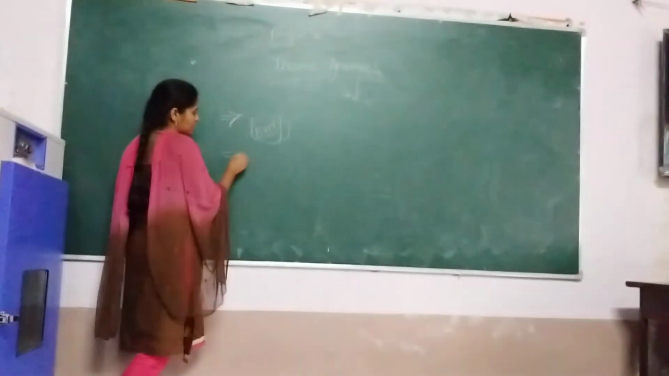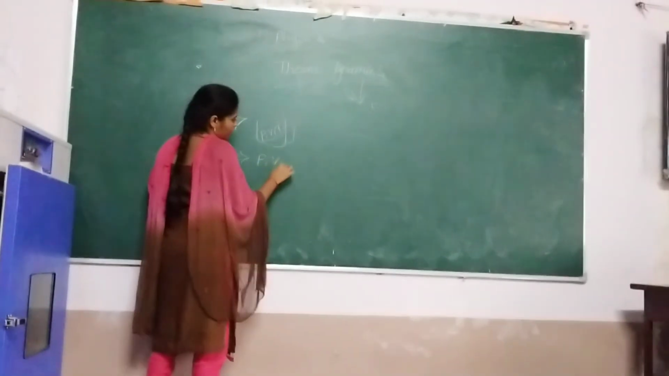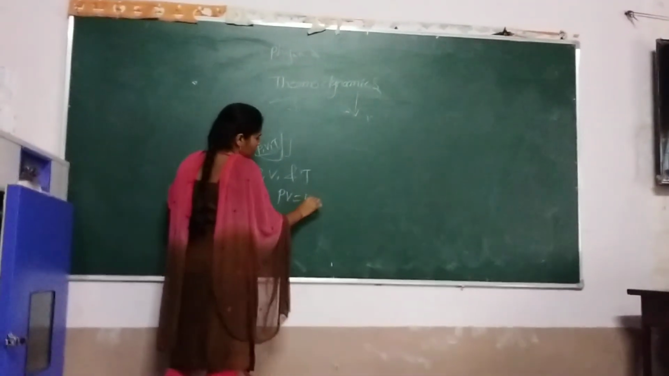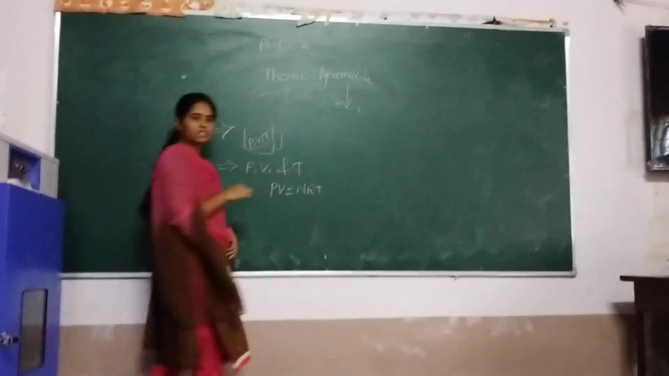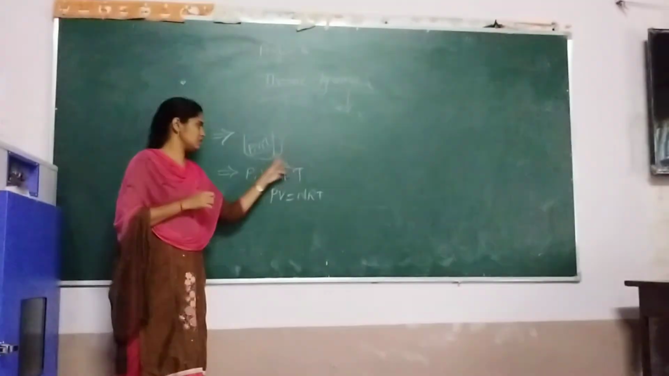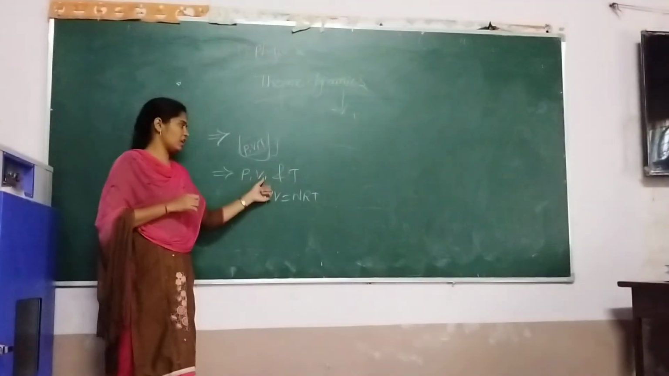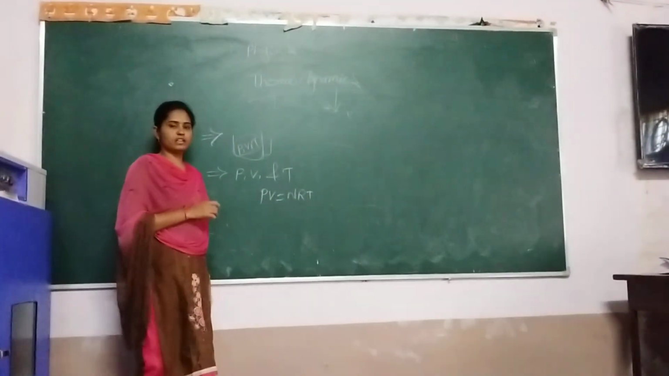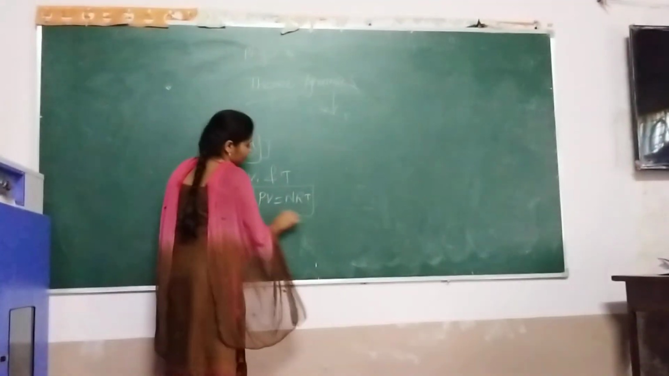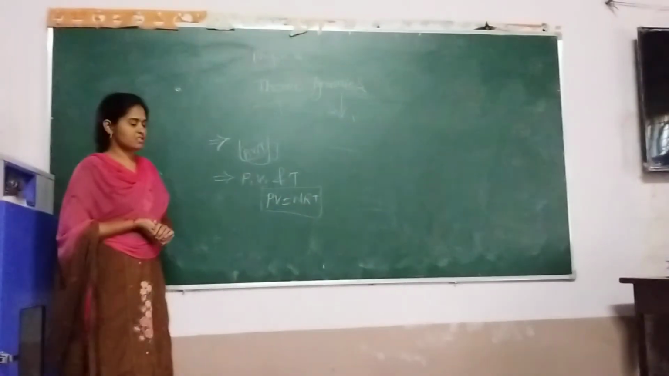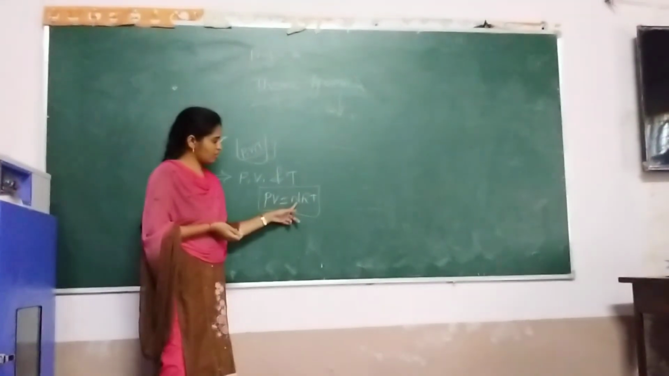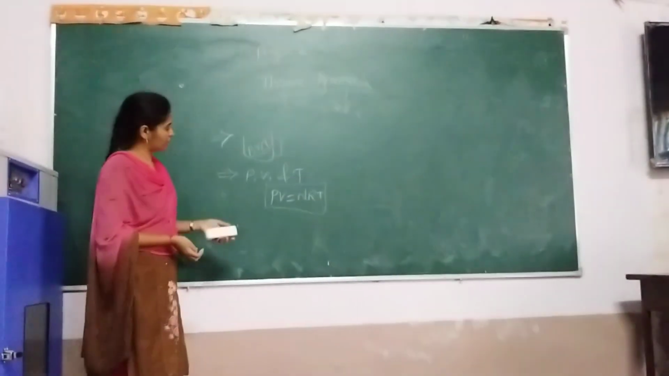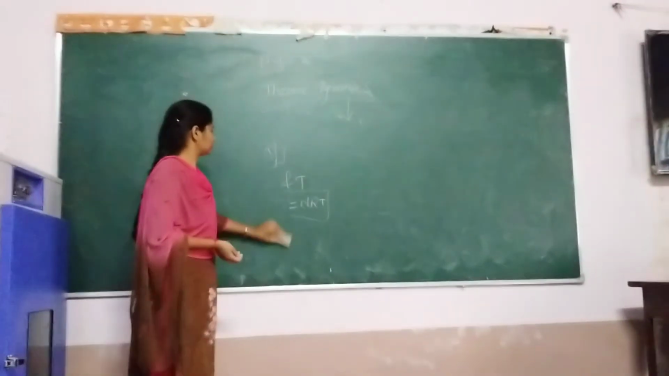And there is a relation between pressure, volume and temperature. That is PV = nRT. This is the ideal gas equation. What equation? Ideal gas equation. Here n is the number of moles, and R is the gas constant.